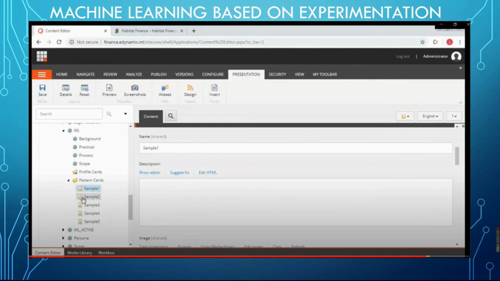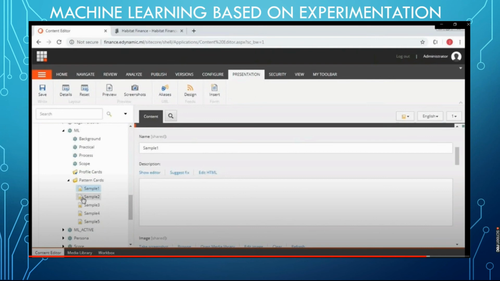After categorization and segmentation, the ML will create patterns, that is pattern cards. It will automatically create the profile cards, and based on that it will create a pattern. Sample 1, sample 2, sample 3, sample 4. So this is the outcome of the ML server. Based on the data we fed into the ML server, it will process the data, split the clusters, and categorize by giving some points.